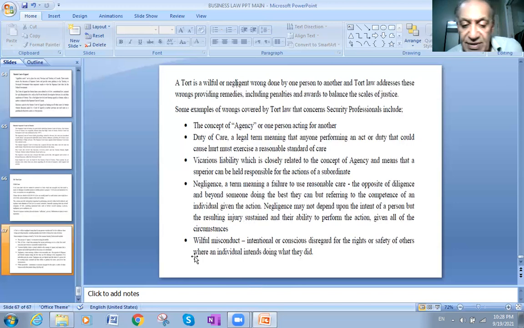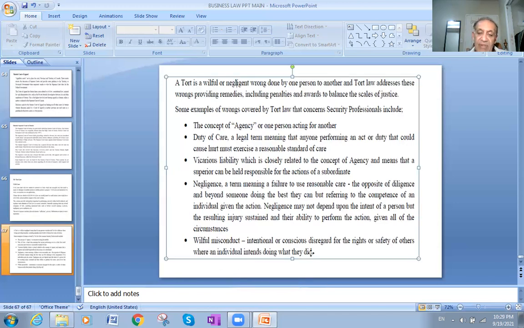Willful misconduct. This is another example for tort law. Willful misconduct is intentional or conscious disregard for the rights or safety of others. Or, now I know very well that this wire might cause a problem, but I keep it. I don't care about it, though it might harm others, when an individual intends doing what they did.